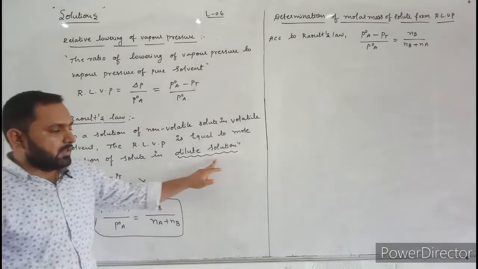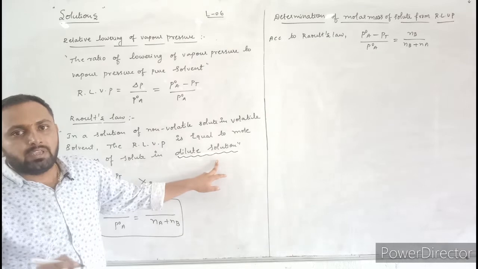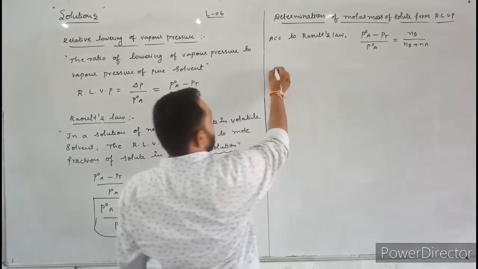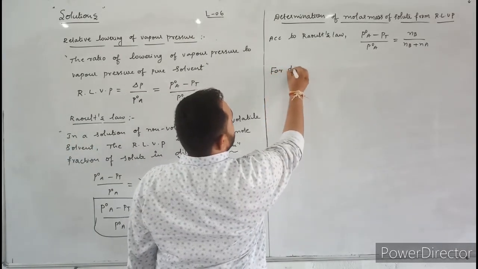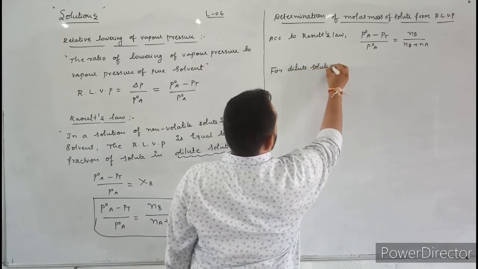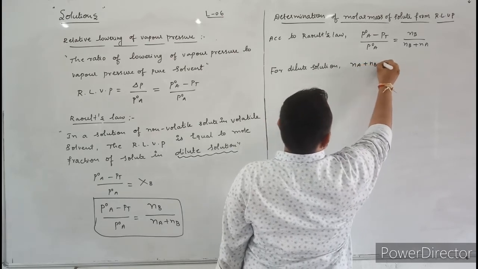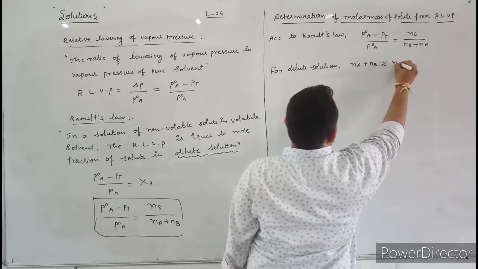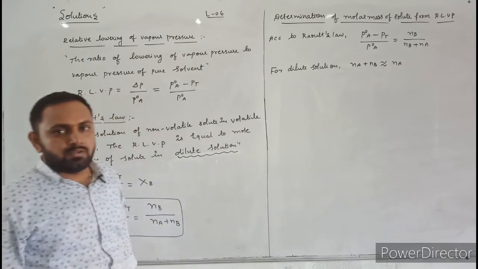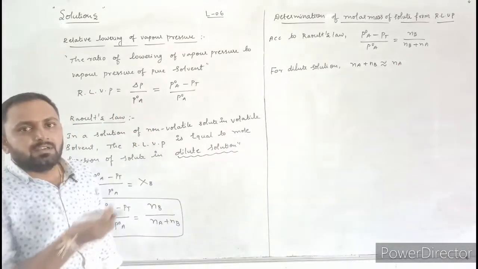Now for dilute solutions, Na plus Nb is almost equal to Na. Why? Because for dilute solutions, a very small amount of solute is present in the solvent.